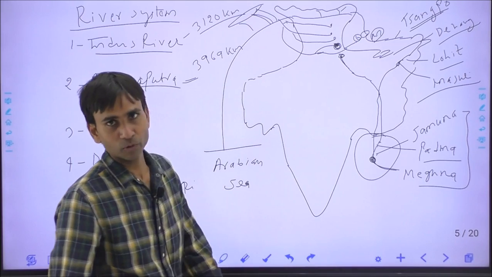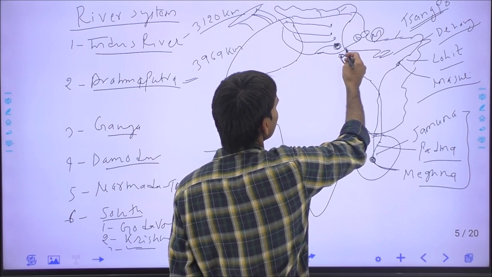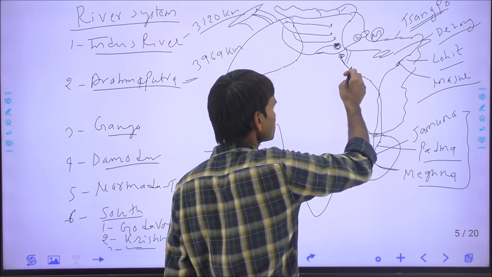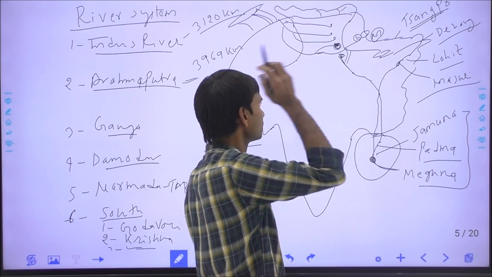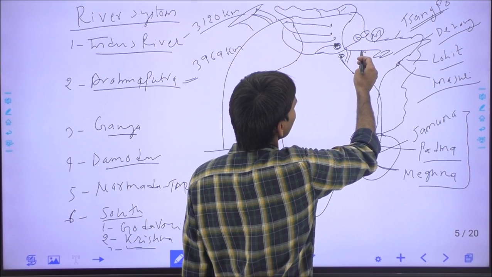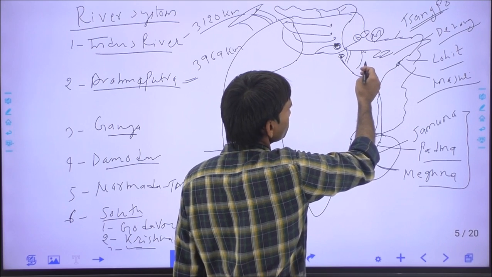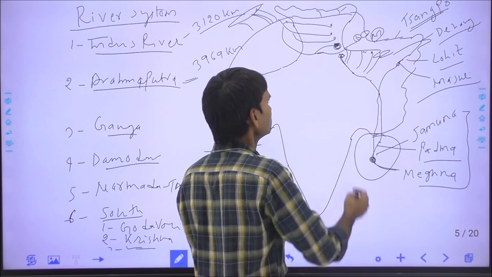There are some tributaries of the Ganga river from Uttarakhand. The two rivers, the Ram Ganga and Kali river, join the Ganga. Kali, Mahakali, also called the Sarda river. From Nepal there are three rivers: first the Ghagra river, also called the Karnali, the Gandak river, and the Kosi or Saptakosi.